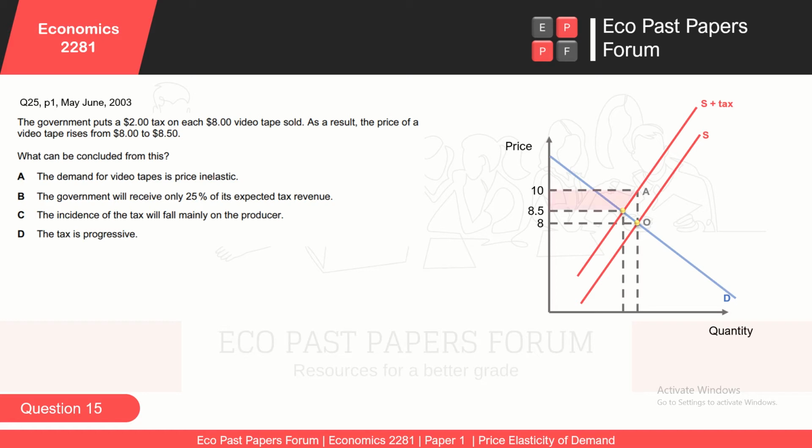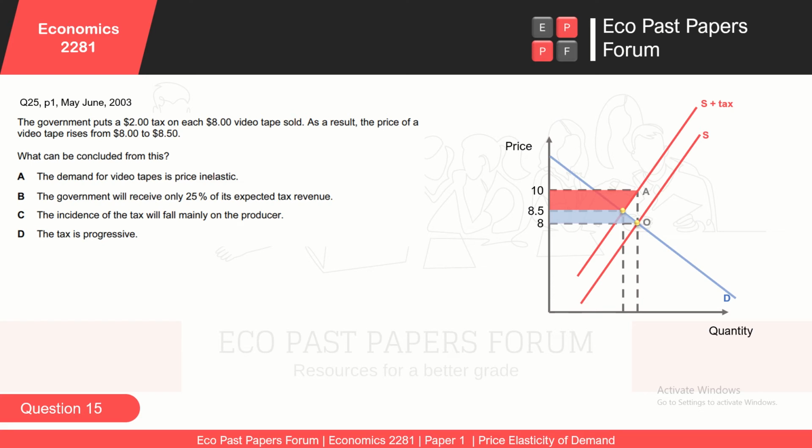So what happens is that the producers are going to absorb the majority of the tax burden, which is given in the red shaded area, and they are going to pass only a very small portion of the tax, which is given in the blue area. So the price rises from 8 to 8.5 rather than increasing from 8 to $10.